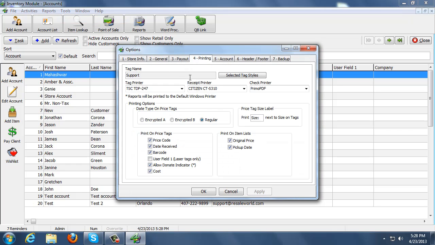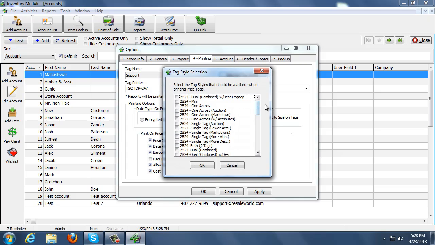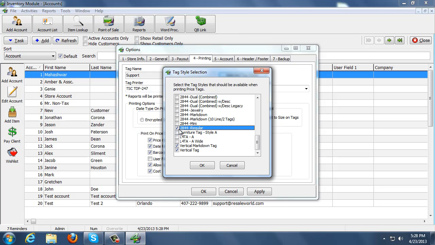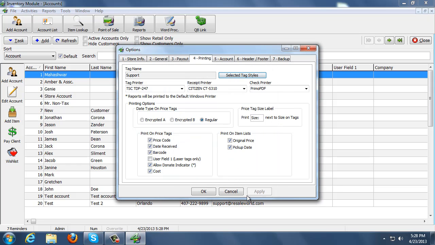and then Printing. We next want to make sure that the tag printer is set to the TSC TDP247 or whatever tag printer that you're using, and then we move on to Selected Tag Styles. Here I may have only vertical tags, but again, these options will not mimic what you already had in your previous account. This is just for the iPad. So the iPad is basically looking at default settings. So if you had regular tags on your other system or on your other login, they're not going to be here. So in this particular case, I'm going to check mark my regular tags. I might need to put jewelry tags in as well. So we click OK and then Apply.